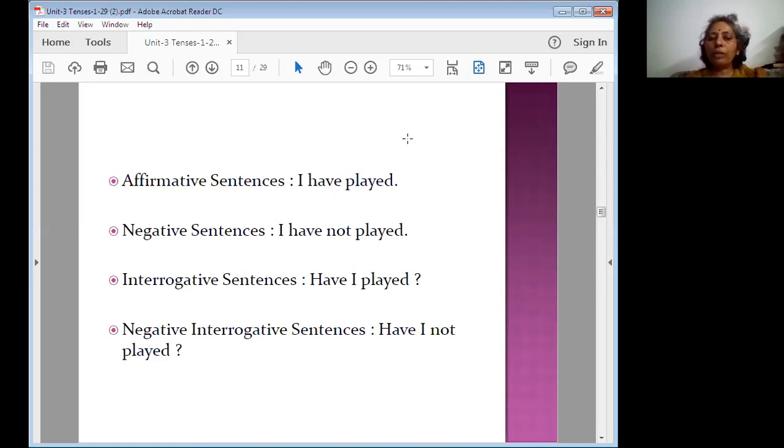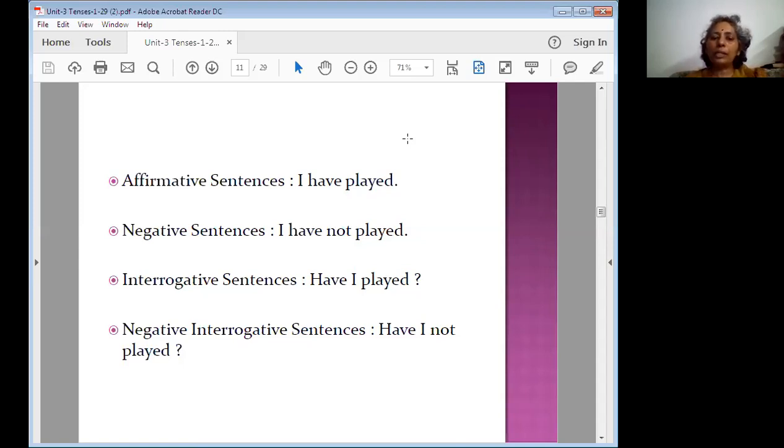Here the first one is subject plus has or have plus third form of the verb, our structure. Here I have chosen I as the subject, so that comes under the plural form: I plus have plus third form of the verb. So I have played, she has played, like that.